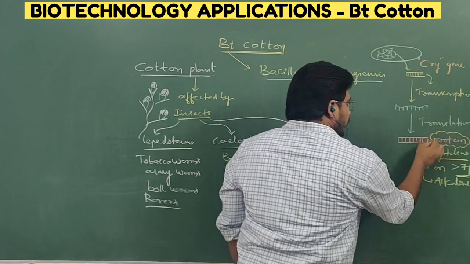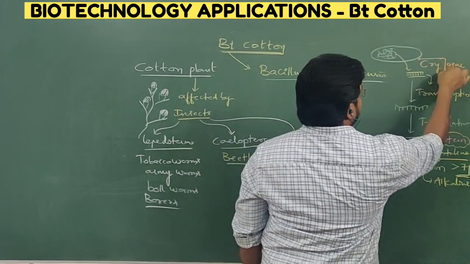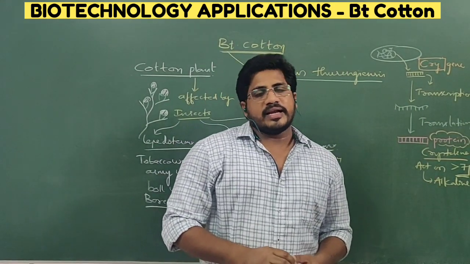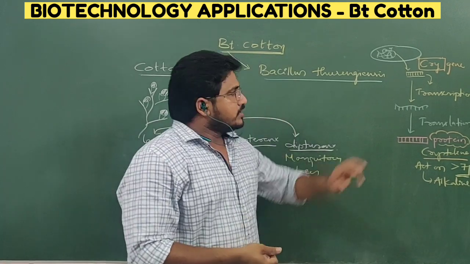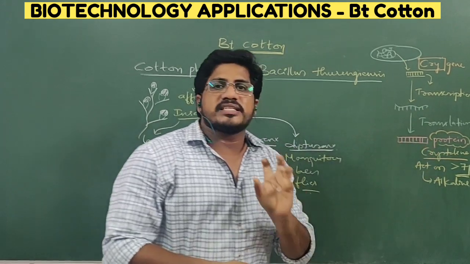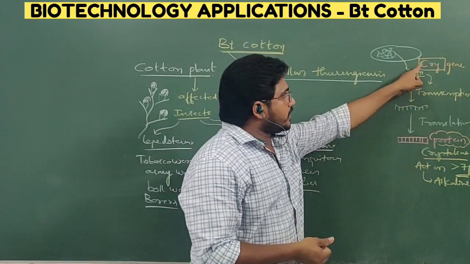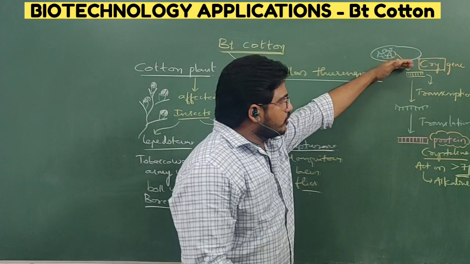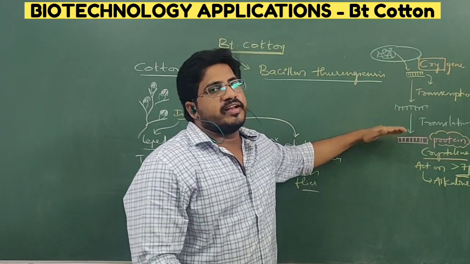That's why the gene coding for the protein is called the Cry gene. In Bt cotton, the Cry gene is named so because the gene is responsible for a protein whose nature is crystalline. So that is why the protein-producing gene is called the Cry gene. This Cry gene undergoes transcription and translation to give a protein.